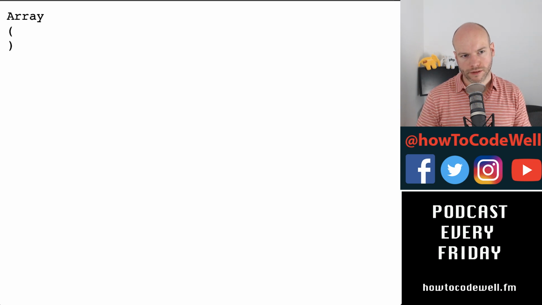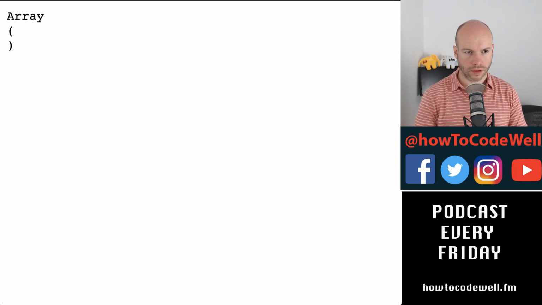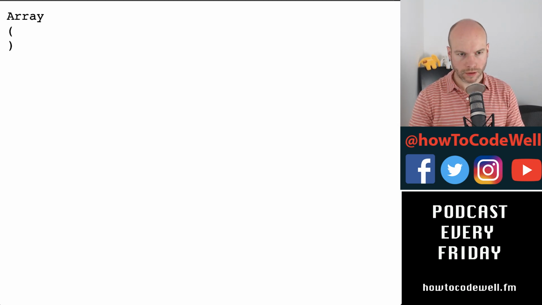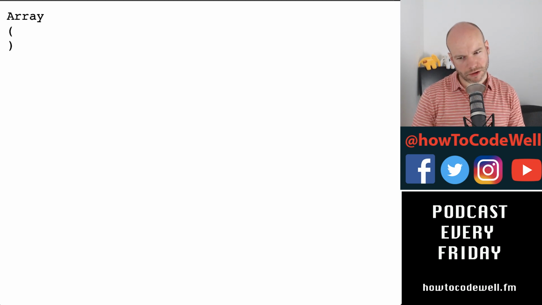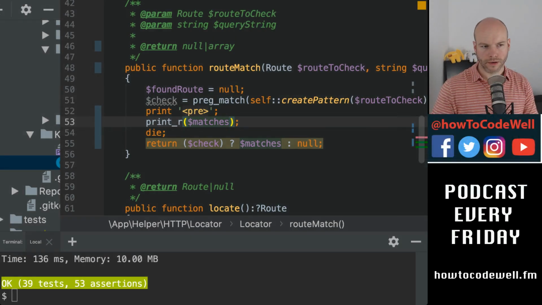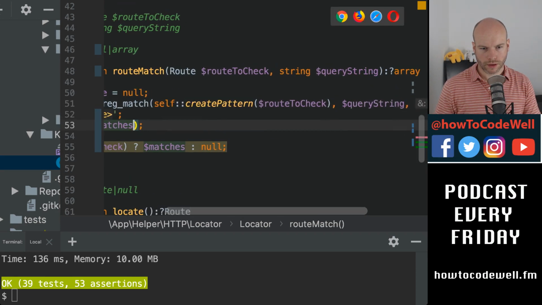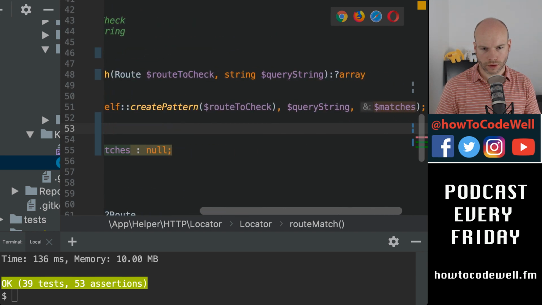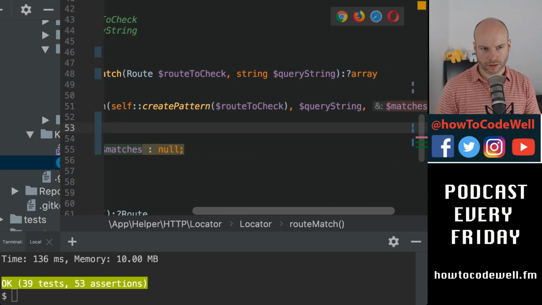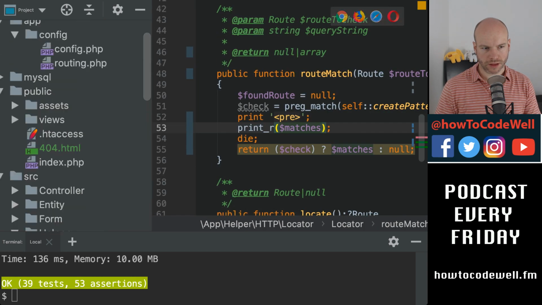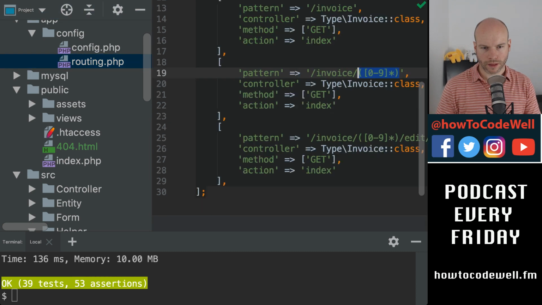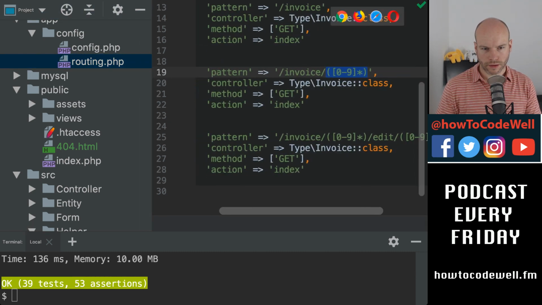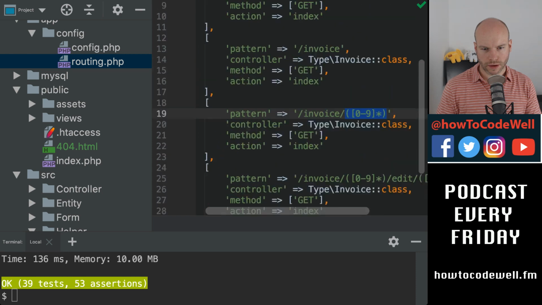Then if we did something like invoice and then 1, 2, 3, if I can spell invoicing, we also have an empty array. That's a bit peculiar, isn't it? Let's go back to the code. QueryString. Let's just double check that I've got that in the routing. Yep, that is in the routing, but it wasn't matched.